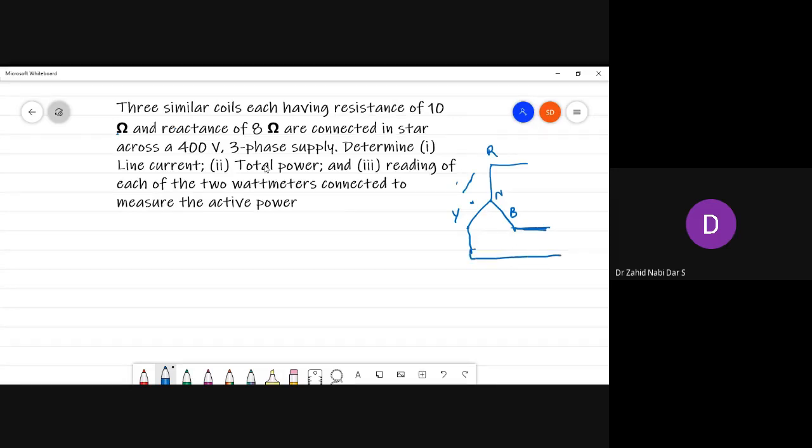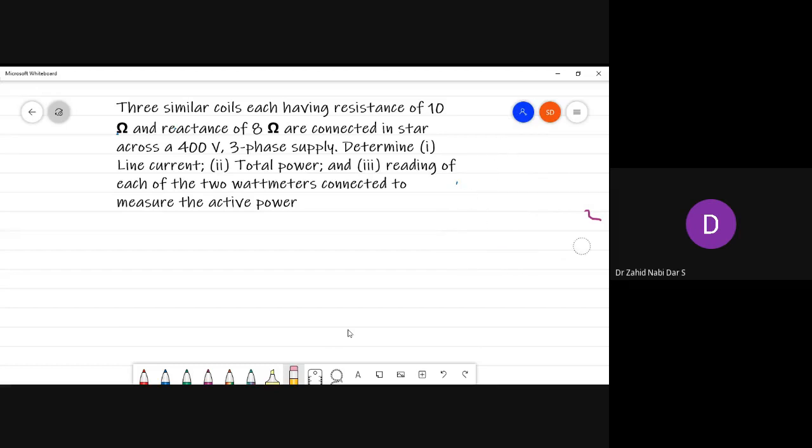These three coils are connected across this, and each coil has resistance and reactance. It is not in delta, it is in star, so we have to draw it in star only. First coil, second coil, third coil, each with resistance and reactance. I'll draw a little bigger diagram so that you understand.